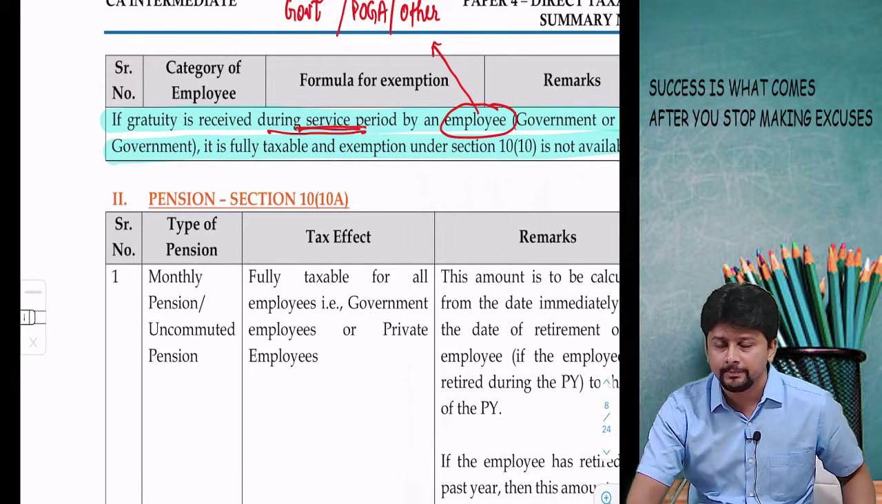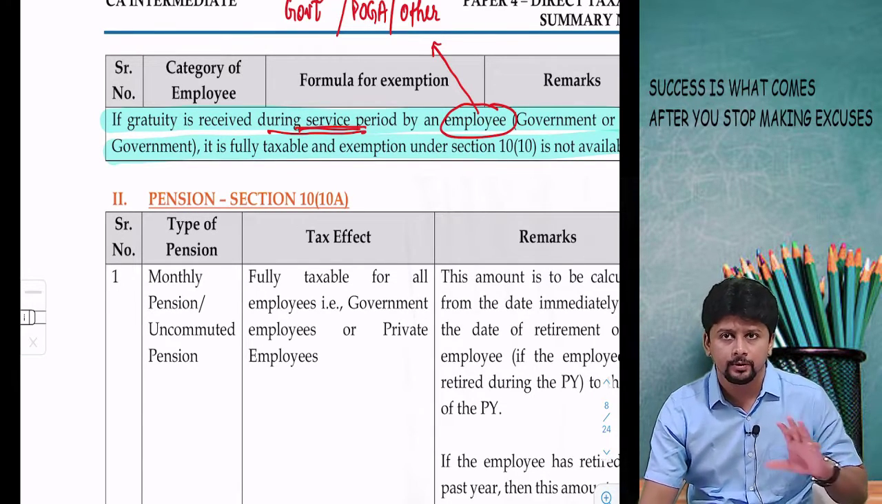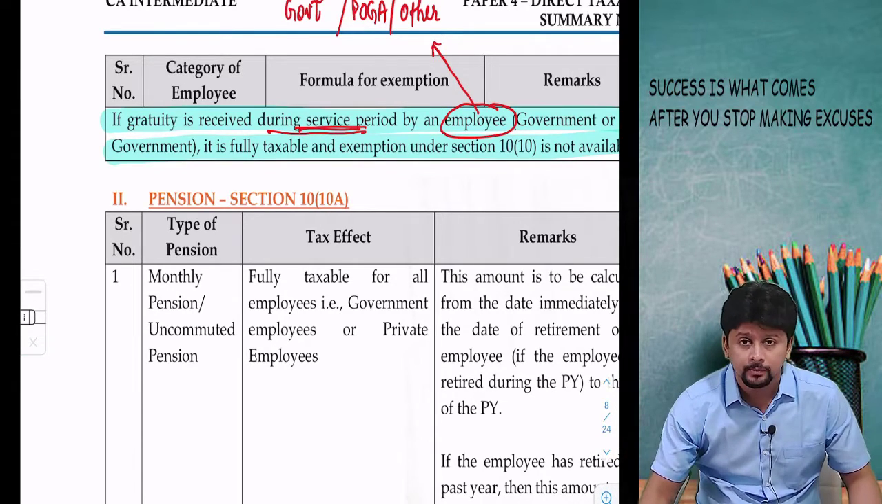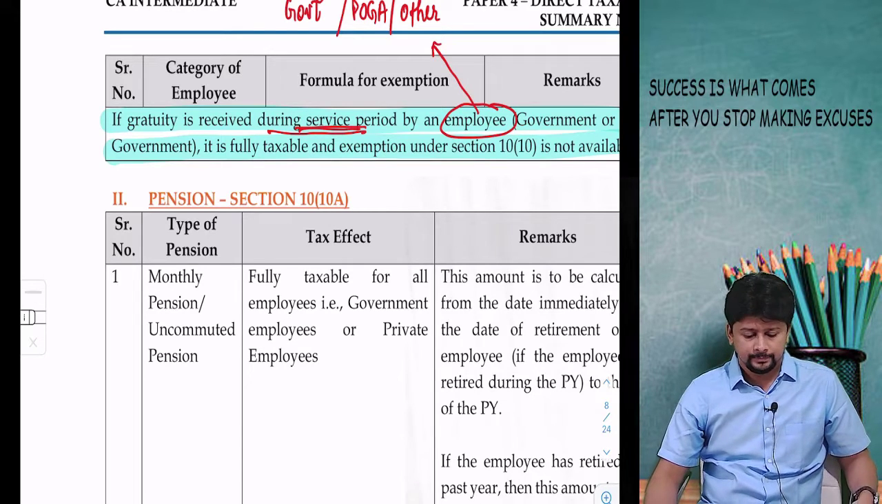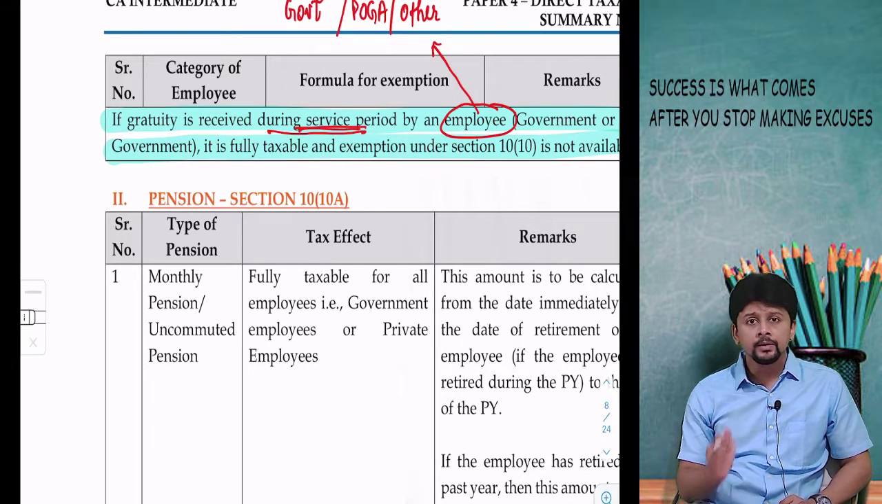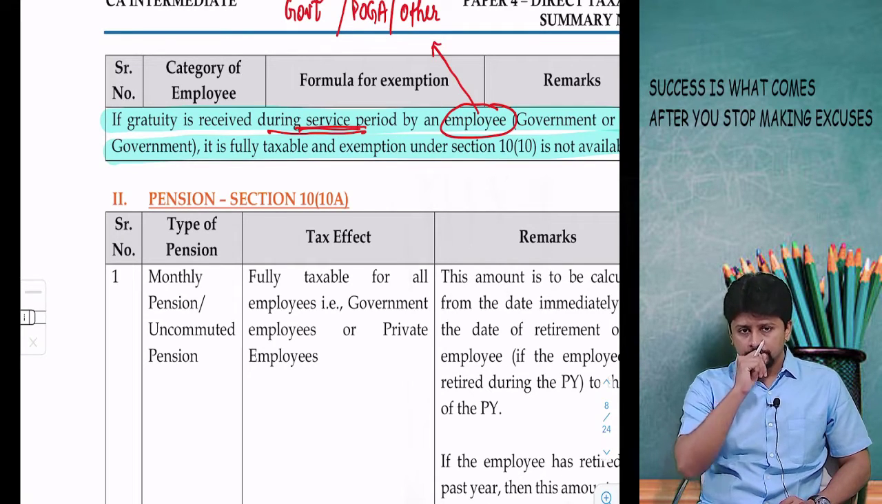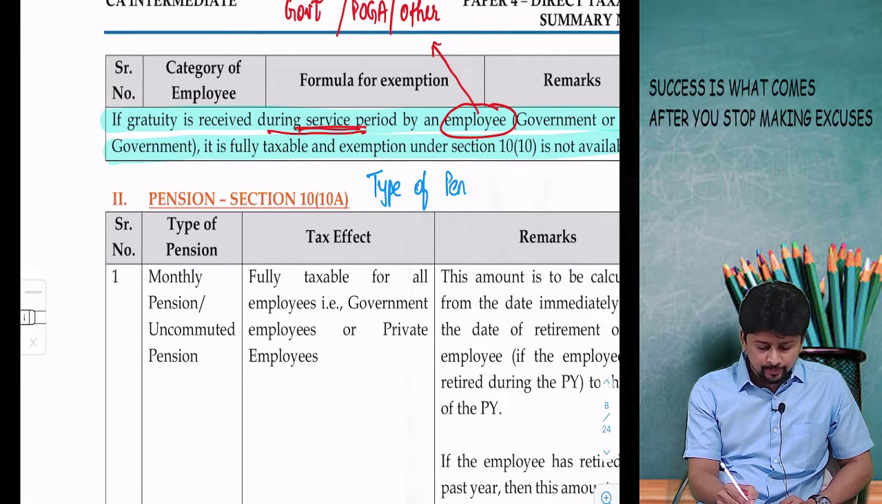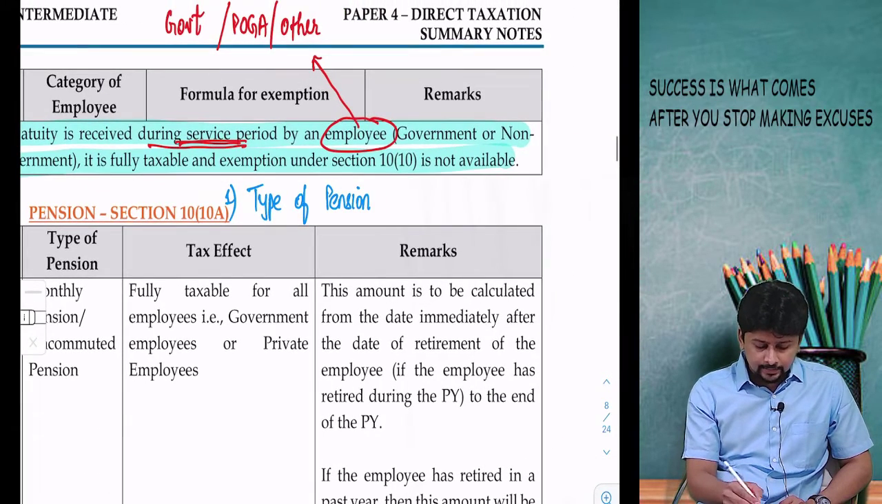See, pension now, you have to keep one thing in mind. Pension has one small difference as compared to the other retirement benefits. In pension, you first have to figure out the type of pension, and then you look at the type of employee.